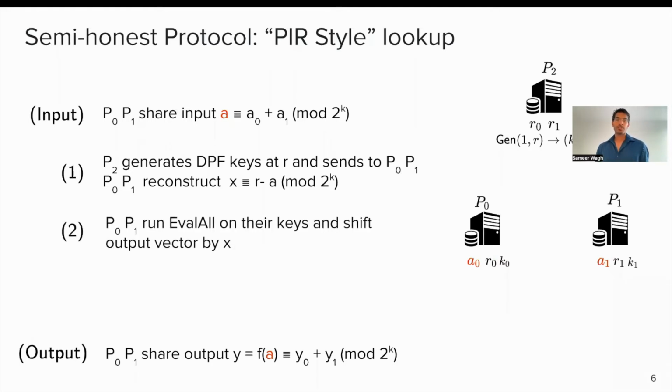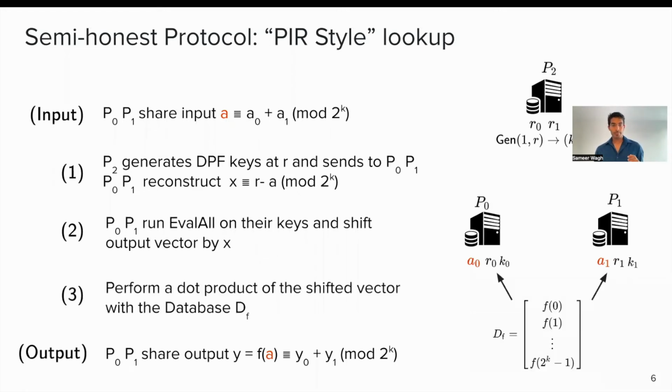The final part of the first step is that P0 and P1 reconstruct the value X, which is R minus A. So it's just a shift. Then P0 and P1 run eval all on their keys and shift the output vector by X, which is the reconstruction R minus A. And then finally, they perform a dot product of the shifted vector with the database DF.